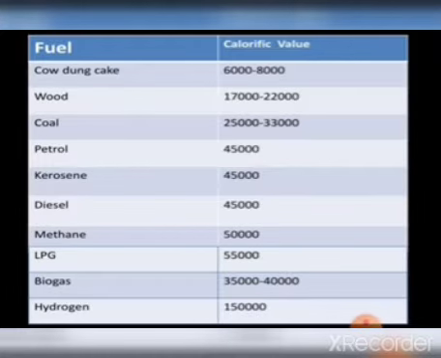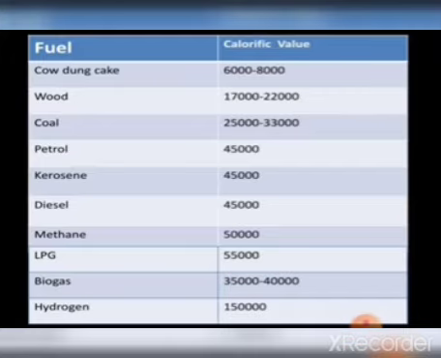Here, fuel can be found in all three states of matter: solid, liquid and gaseous form. If we look at the solid form of fuel, like cow dung cake, wood, coal, biogas is what it is. It has been extracted from dead decayed plant organisms.